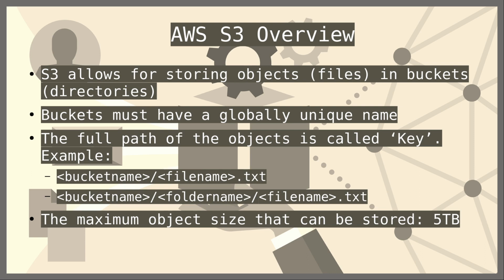Then the full path of the object is also called the key. Basically, when we have an object at a particular location in S3, visually it may look like a conventional directory structure where the file is present in a particular directory, but in essence it's actually a long key for that file. It's just a reference path for that file which contains different entities separated by slashes. They are not actually physical directories. So that is something important to understand.